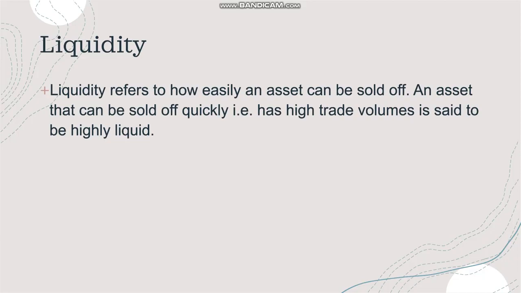Suppose you want to sell at $5 and someone is bidding at $2. There is a difference of $3, but as the market is illiquid, you have no other option. As a result, you are forced to sell it at $2. But in a liquid market, the difference will be very low. Suppose you want to sell at $5 and you'll find someone at $4.95 or maybe $5. So always go for a liquid market to avoid complications.